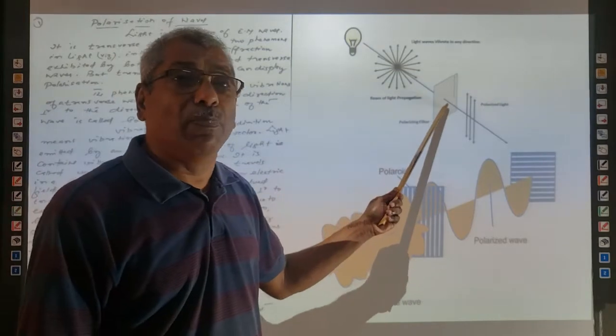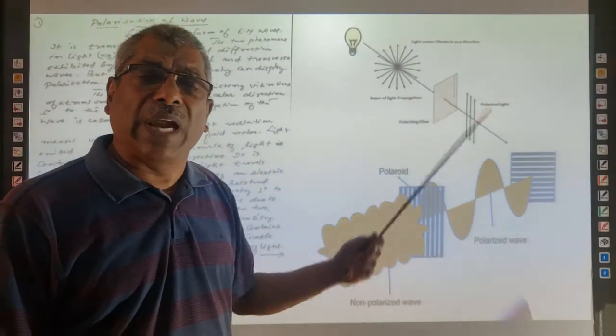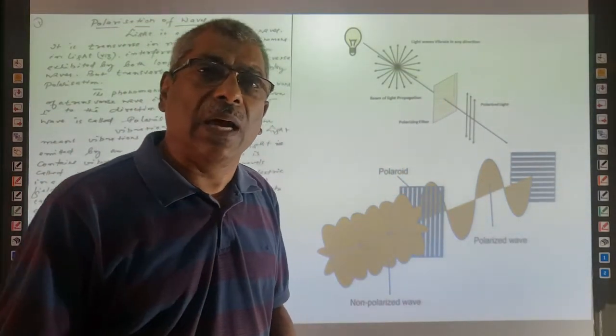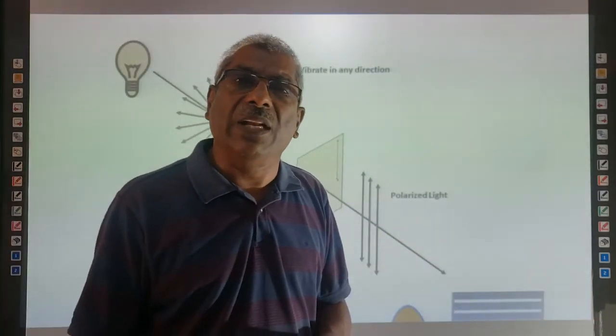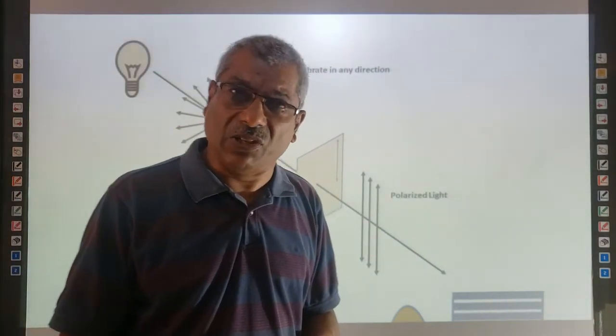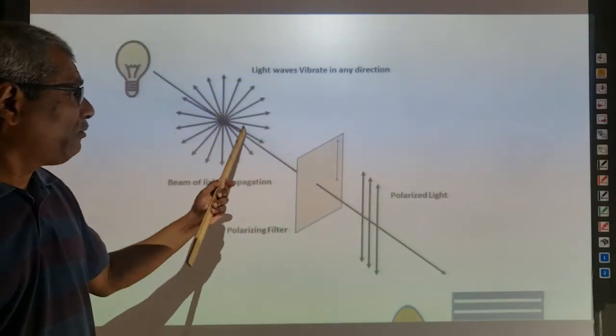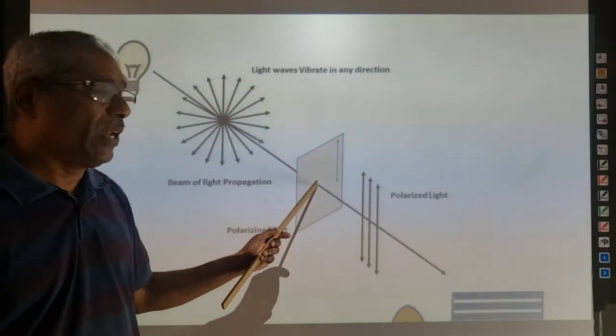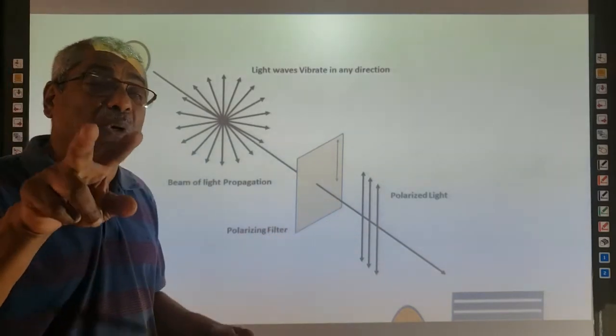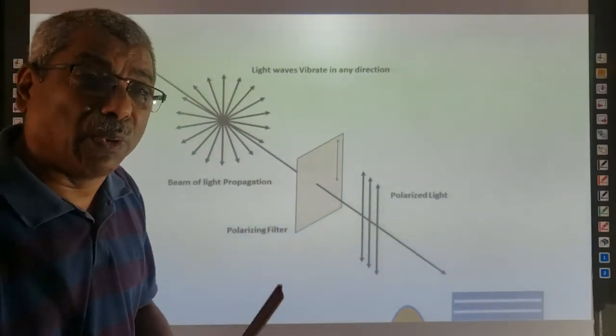Now this is a Polaroid. A Polaroid is a special kind of crystal that has a crystallographic axis, which you can call the pass axis. One of the electric field vectors coming here, as I told you, can be resolved into two components.